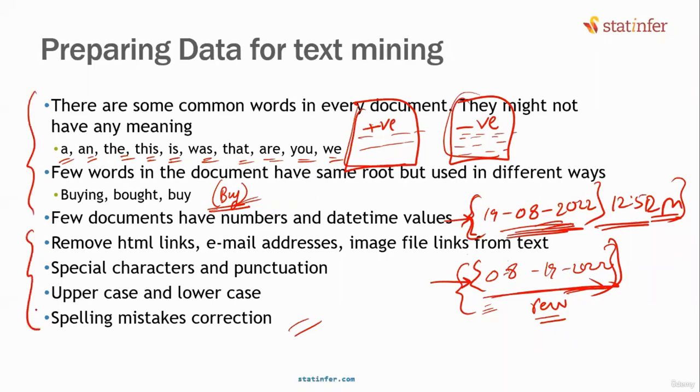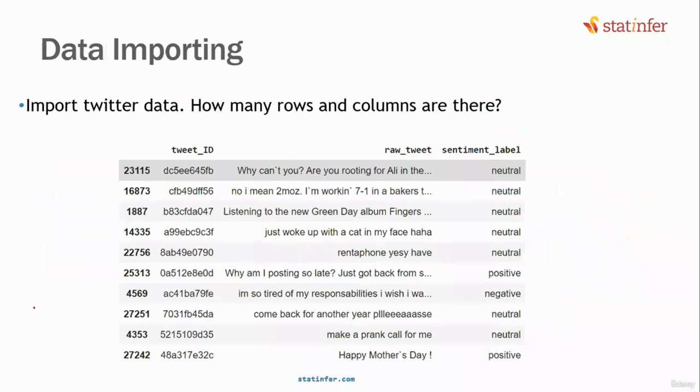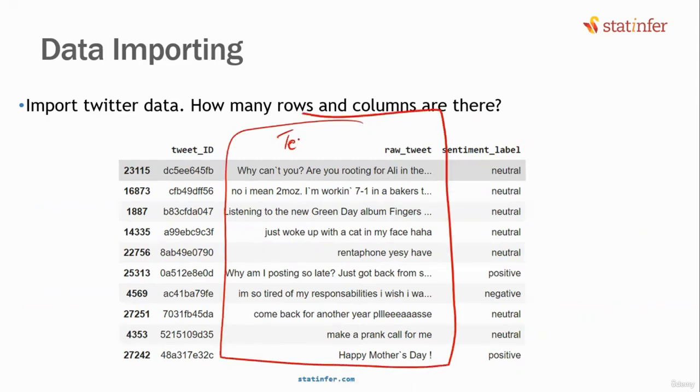Let us take one such data set and see what the steps in pre-processing are. Let us take a difficult data set, a Twitter data. This is one of the data sets. Right now, the objective is to take this raw tweet, that is our text data.